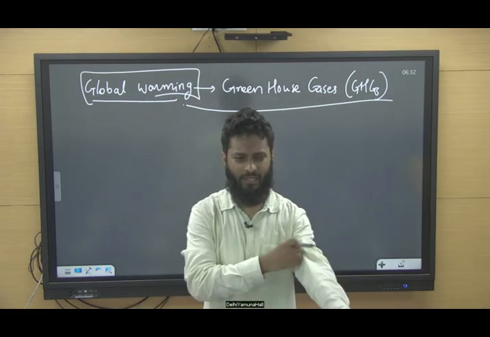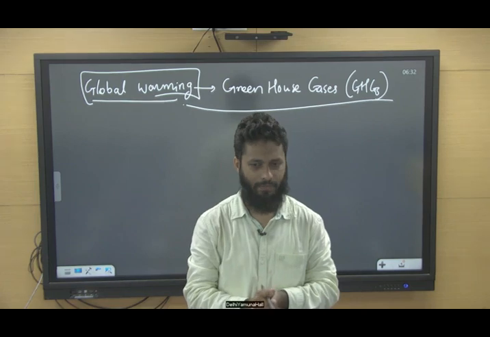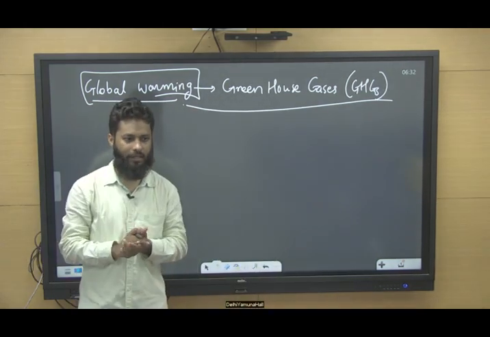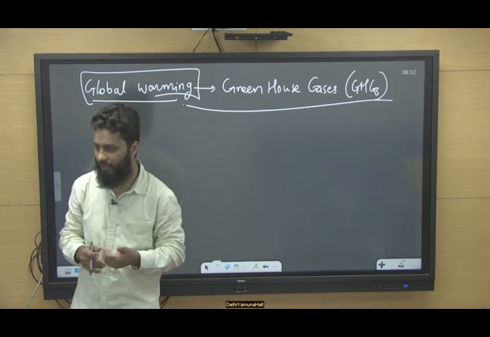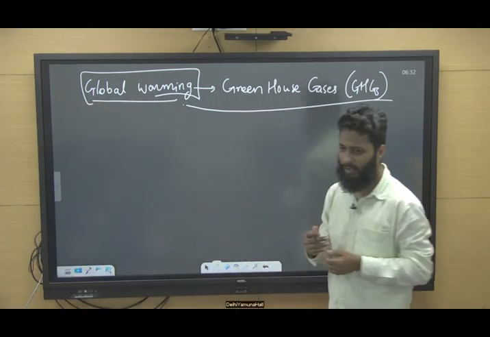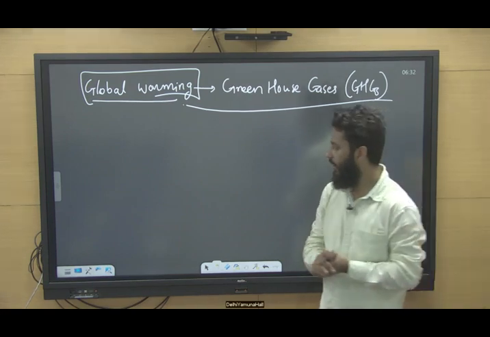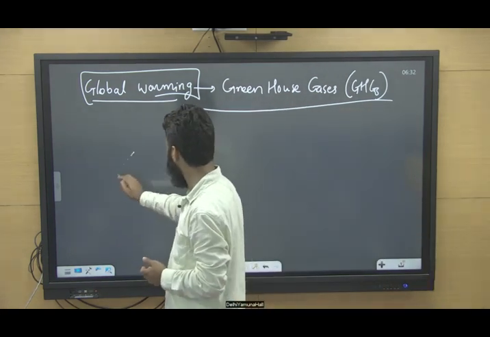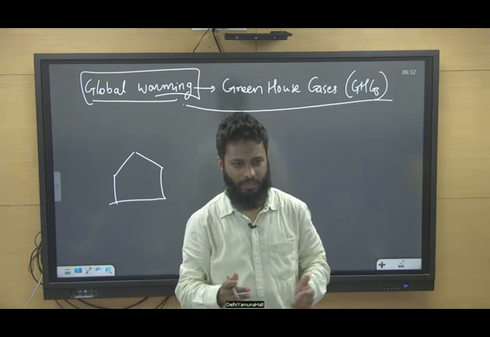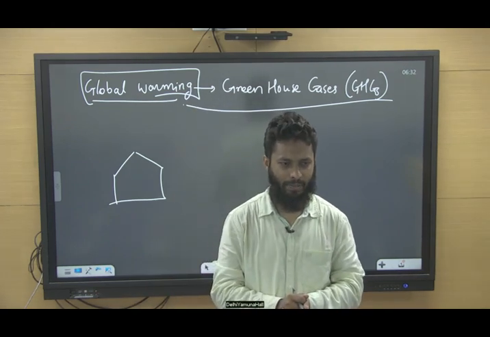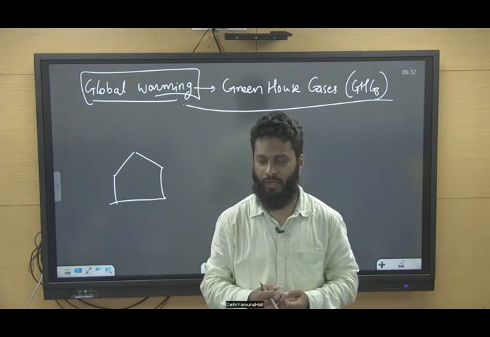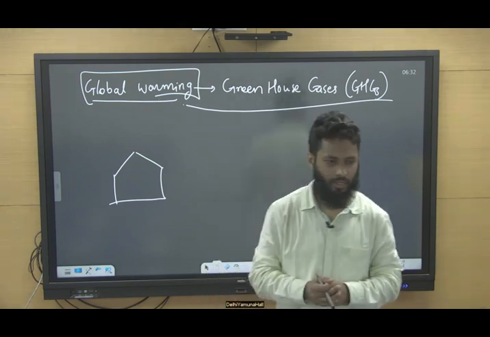We started with climate change, right? So we discussed all natural factors. In anthropogenic factors, the first thing we are starting with is global warming, and we will mainly be dealing with greenhouse gases. So first we have to understand why it is called greenhouse gases. What used to happen earlier in colder regions, but now is practiced everywhere, is that we want control over the temperature we need in cropping areas.